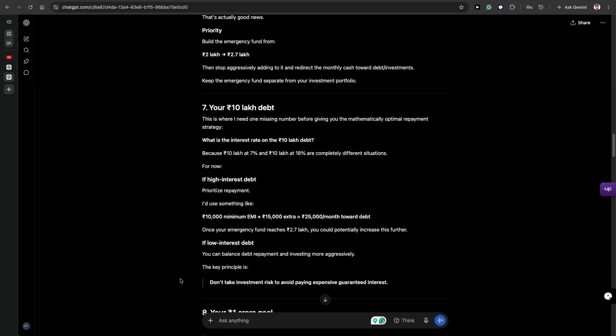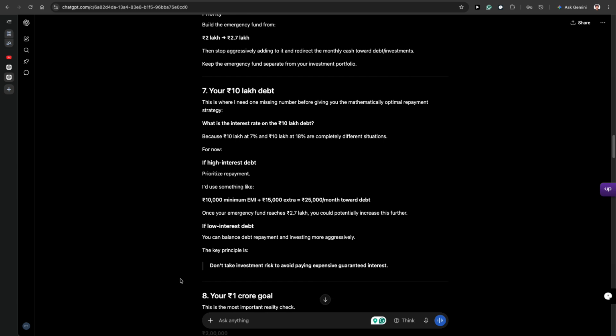So you have a 10 lakh debt. This is where I need one missing number before giving you a mathematically optimal repayment strategy. What is the interest rate on this 10 lakh debt? Because 10 lakh debt at 7% and 10 lakh debt at 18% are completely different situations. If high interest debt, prioritize repayment. I would use something like 10,000 minimum EMI plus 15,000 plus extra 25,000 per month towards debt. Once your emergency fund reaches 2.7, you could potentially increase that further. If low interest debt, you can balance debt repayment and investing more aggressively.